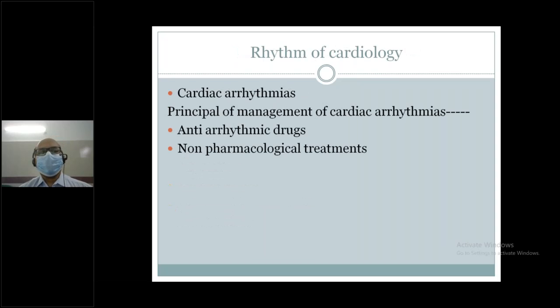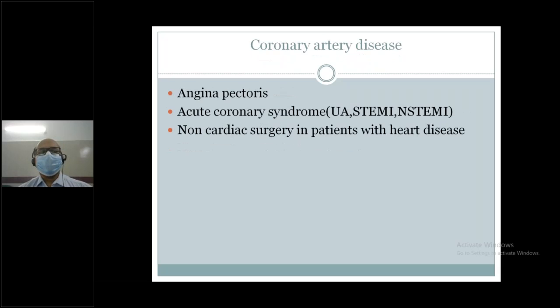Rhythm or cardiology. Another important term is cardiac arrhythmia and the principal treatment of cardiac arrhythmia, maybe drugs, maybe non-pharmacological treatments. Coronary artery disease: there are three categories. Angina pectoris, that is called chronic coronary syndrome or stable angina. Number 2, acute coronary syndrome. Sometimes asked, acute coronary syndrome.